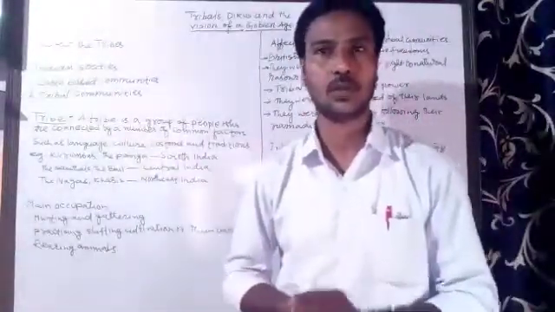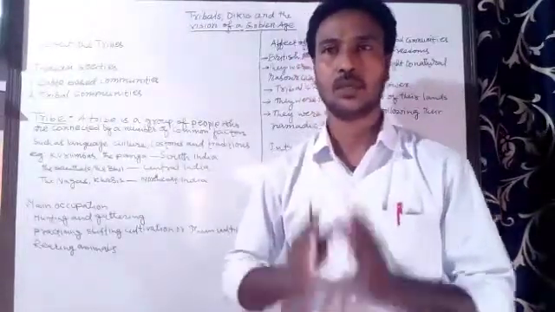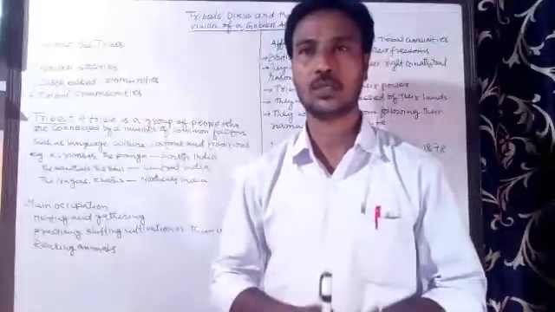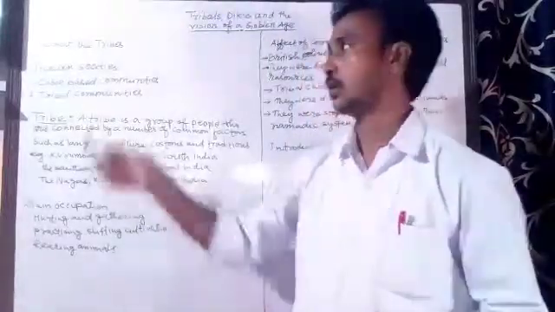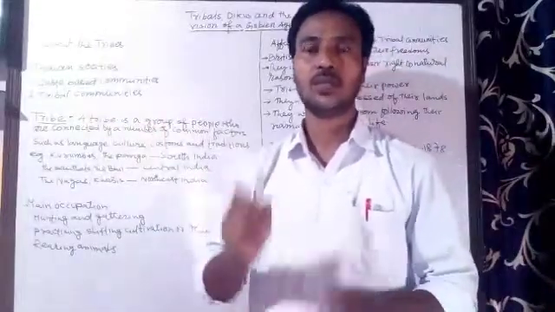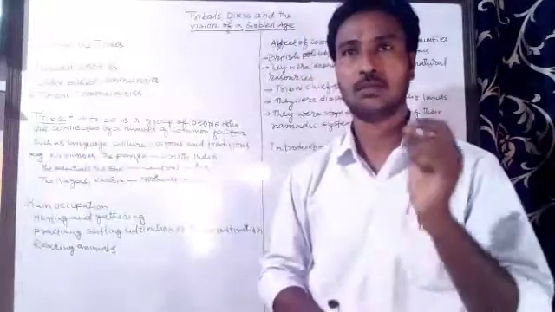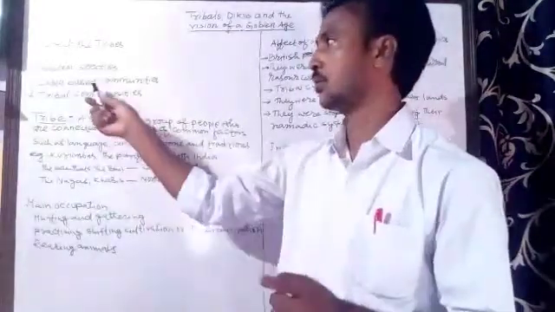Students, first of all, I would like to tell you that in India we have two types of communities or societies: caste-based communities and tribal communities. Let me tell you the difference between them.